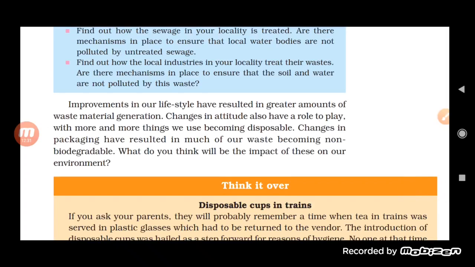Now, improvement in our lifestyle results in a greater amount of waste material generation. Obviously, this generation must be aware of the environment and the problems that occur because of the waste material, because of the use of non-biodegradable waste material. Not only this, students, even in schools you have seen a lot of dry leaves from the trees, and this waste material is collected and burnt.